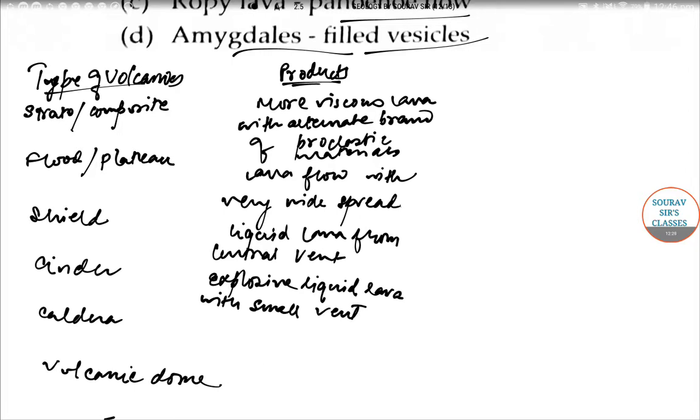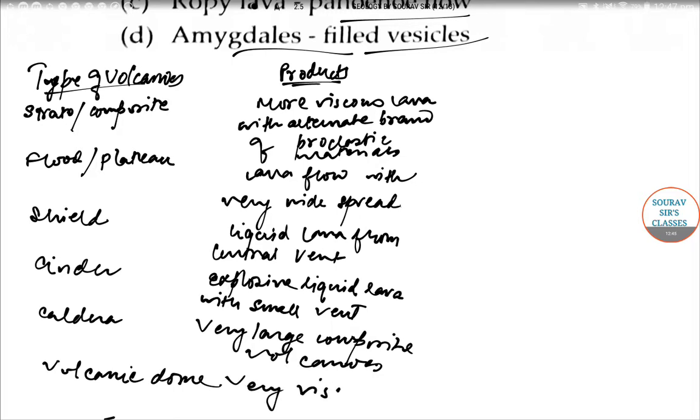Then we have very large composite volcano. And then we have very viscous lava. And we can have another column with examples written over there.